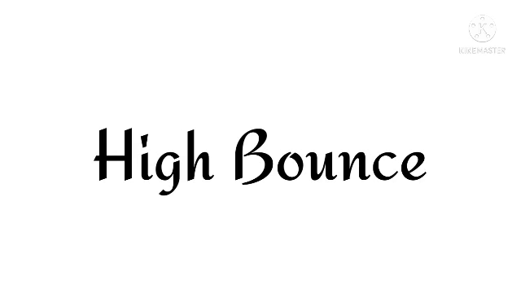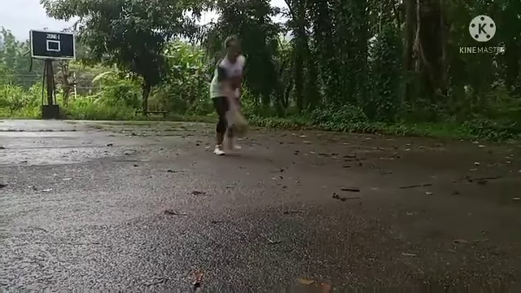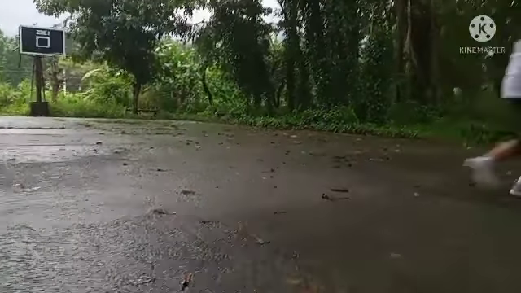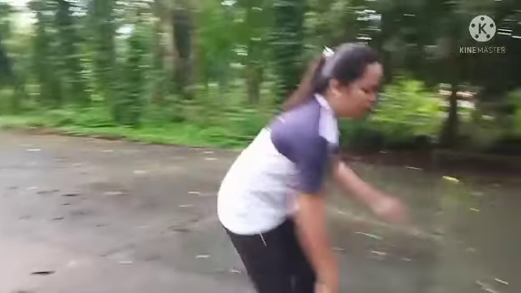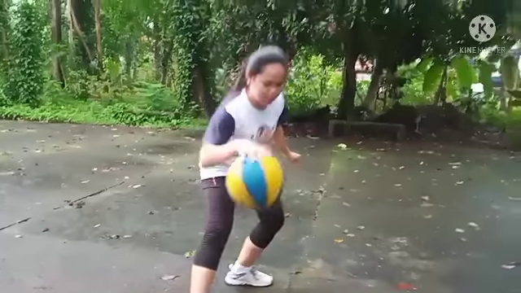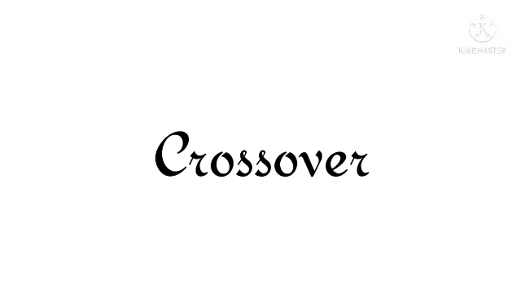Dribbling has 5 types. First is the high bounce. High bounce dribble is used when you are trying to move the ball up the court very quickly. The second one is a change of pace. Change of pace dribble is used to cause your defender to lose his balance as you move the ball forward with a high dribble. Third is crossover.